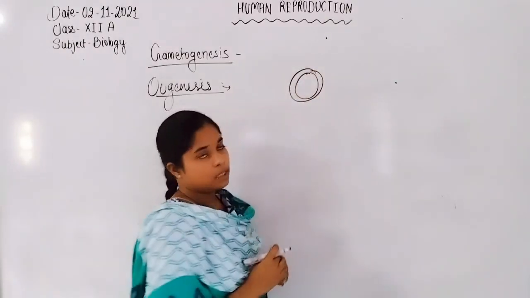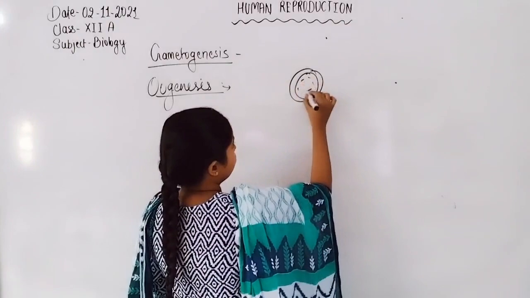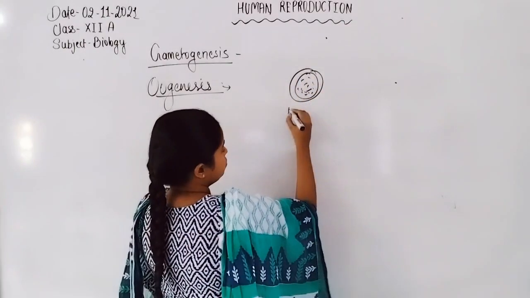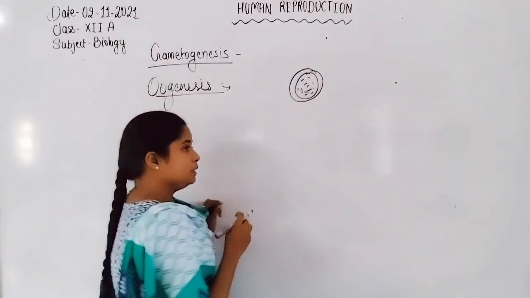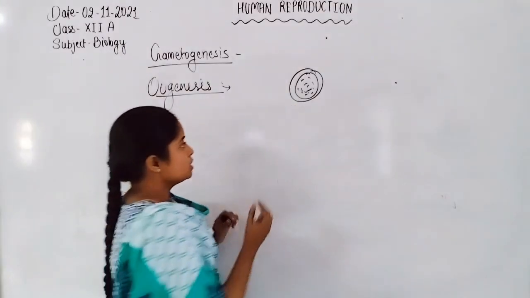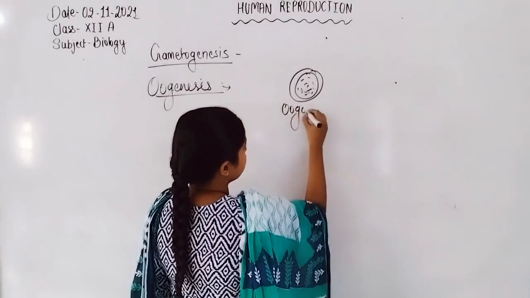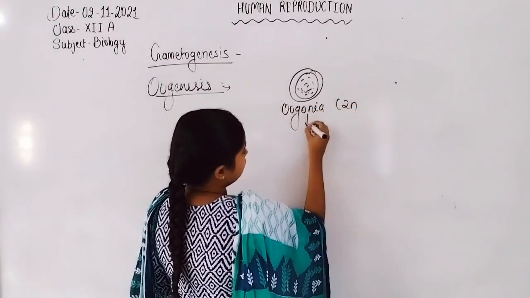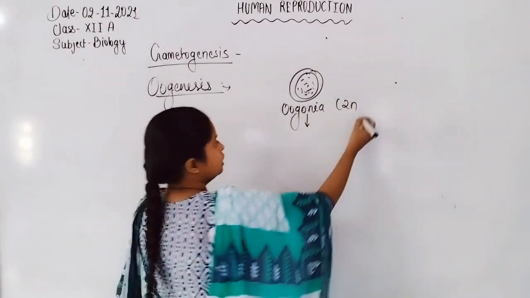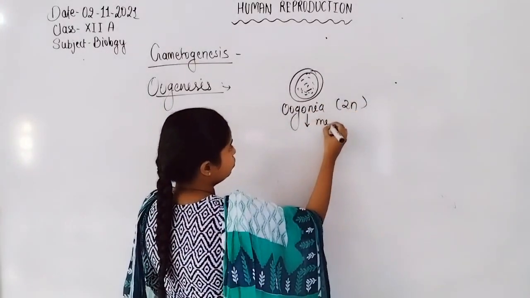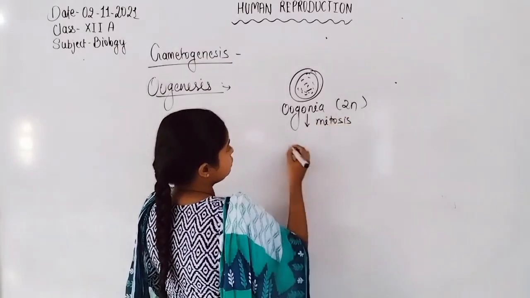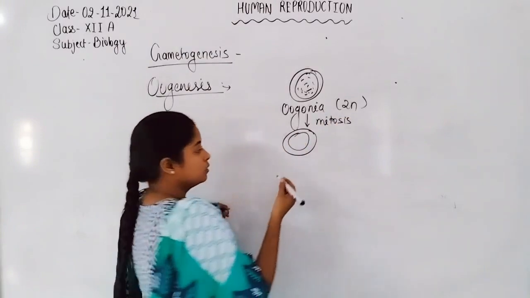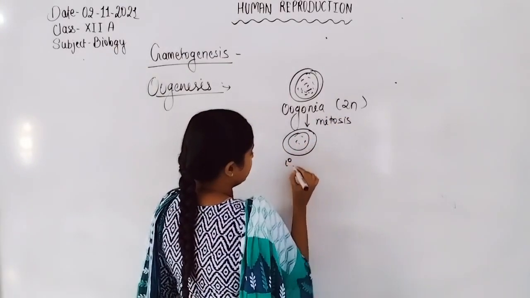The follicular cells, the oogonia, undergo mitosis division first. This one is oogonia. The ploidy of oogonia will be 2N, or diploid in nature. So the oogonia undergo mitosis division to form the primary oocyte cell, the primary oocyte.